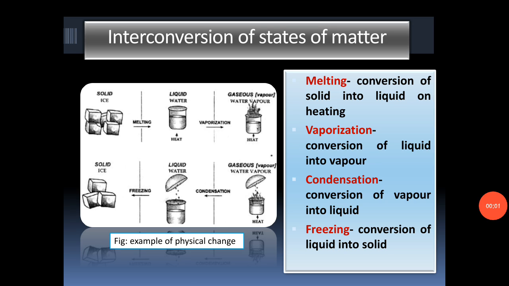Conversion of states of matter is a physical change. You have observed that ice, when taken out of a refrigerator, melts and changes into water. If this water is put back in the refrigerator, it freezes into ice again. This means that the properties of water and ice are the same.